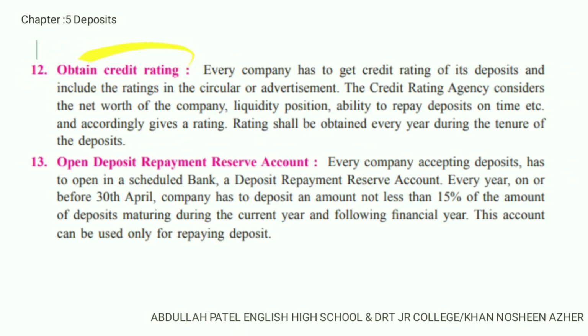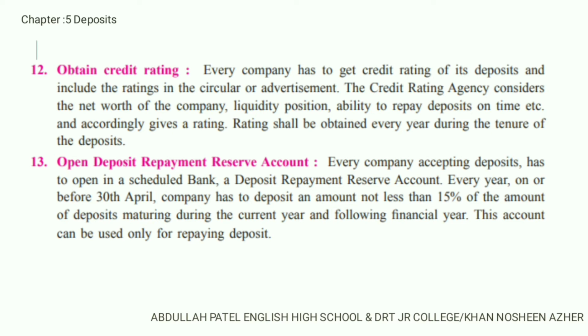Number 12, obtain credit rating. First of all, you have to understand the meaning of credit rating. Credit rating is an analysis or assessment of the company based on its previous performance. It is done by specific organizations like CRISIL and CRA.